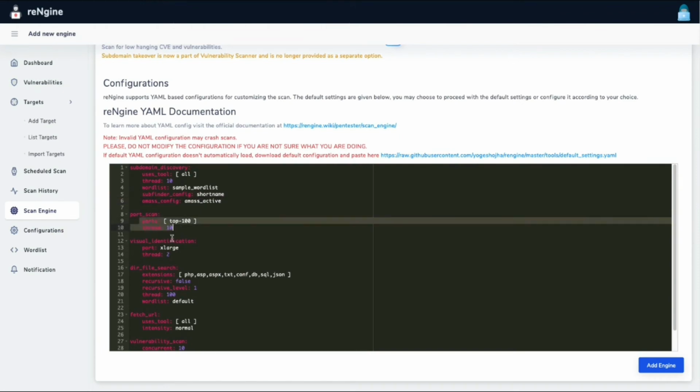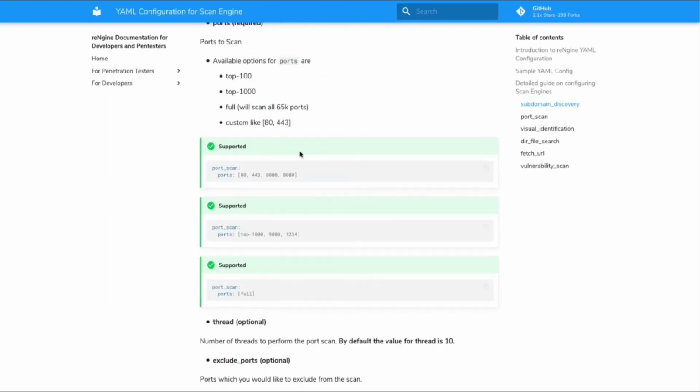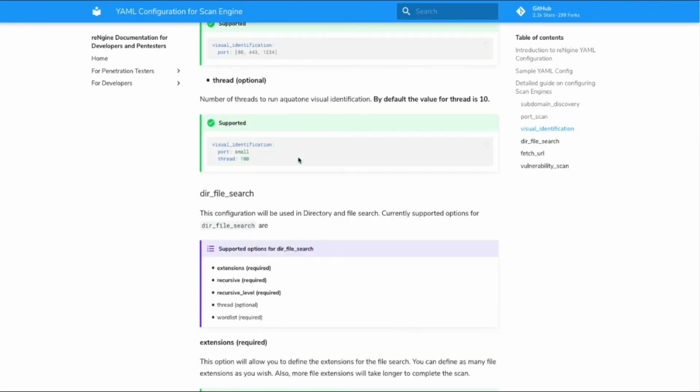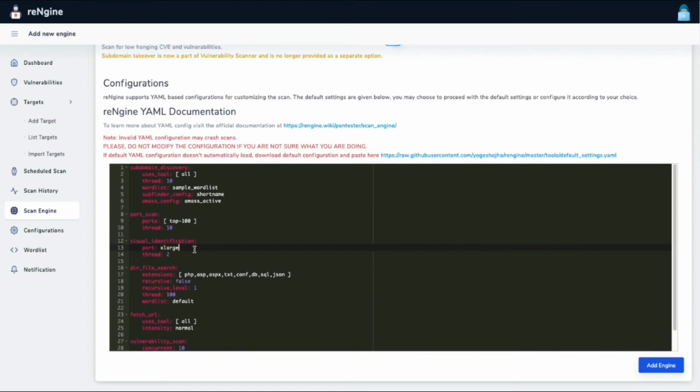And then you have port scans and visual identification. Again, the list of supported options has been written very clearly in the documentation. Please follow them very carefully. There are a lot of optional options that are not written here that you might discover, which might make the scan more effective.